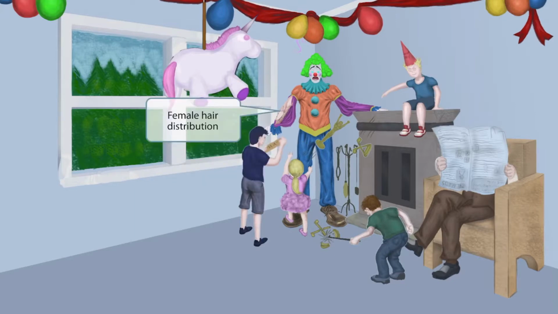Now look at this mean little boy. He took some tape, stuck it to the clown's arm, and ripped it off. You can see that he has left a few spots completely hairless. That little brat. Anyways, this hairless area on the adult clown represents the female hair distribution in Klinefelter syndrome. This makes sense. After all, they have testicular atrophy and associated hypogonadism. Plus, they have a more female body shape. So it stands to reason that their hair distribution would also be more effeminate. So again, mean kid ripping off hair from the clown represents female hair distribution.